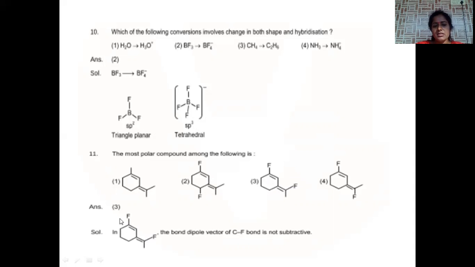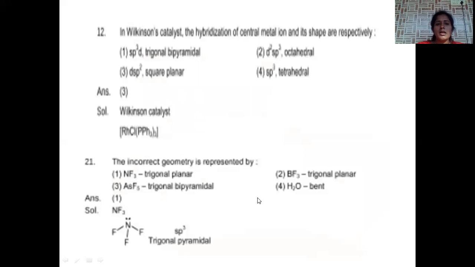In case of this compound, option number 3, we have exact conjugation. The bond vectors of the CF bonds are not subtractive. Hence, option number 3 is the correct answer. The next question is very, very important.